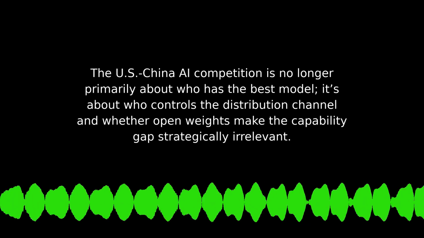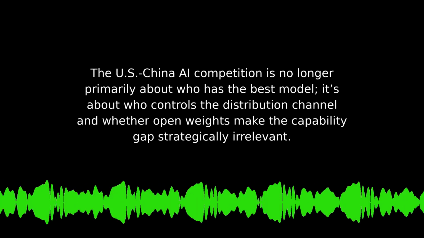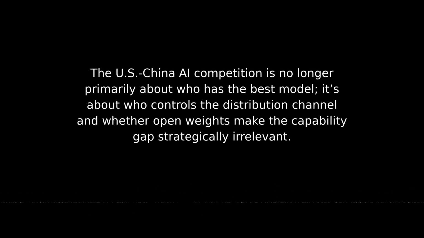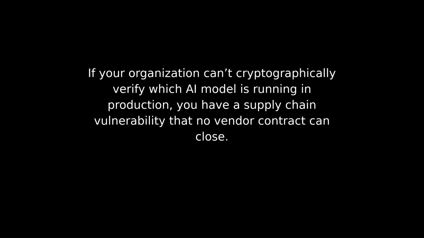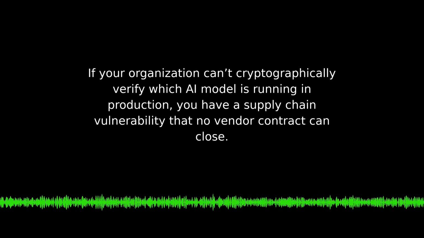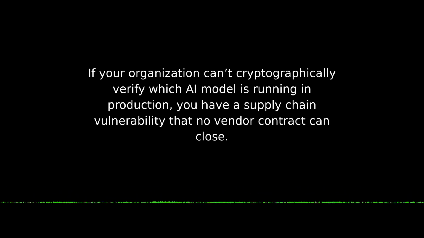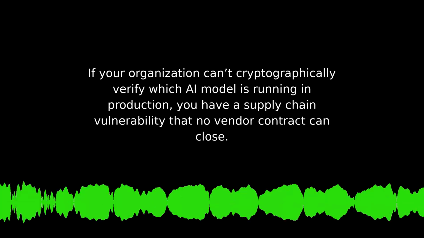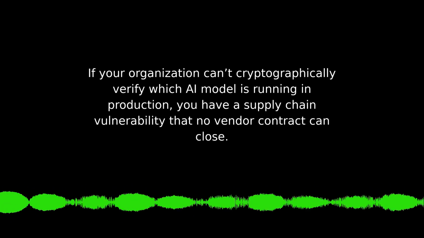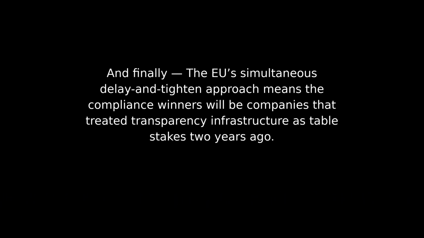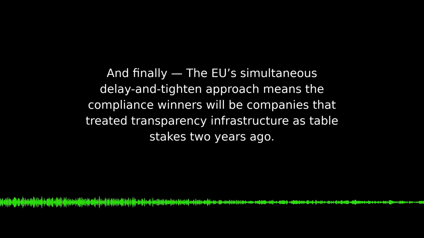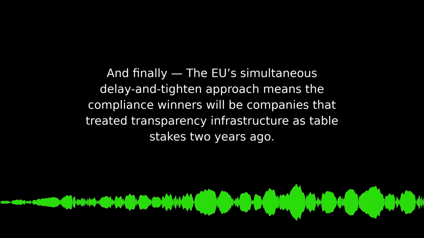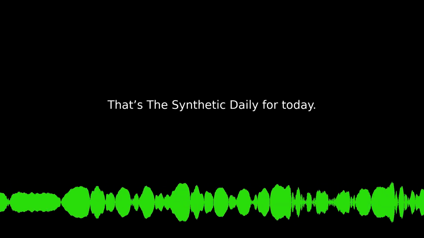Number 2. The US-China AI competition is no longer primarily about who has the best model. It's about who controls the distribution channel and whether open weights make the capability gap strategically irrelevant. Number 3. If your organization can't cryptographically verify which AI model is running in production, you have a supply chain vulnerability that no vendor contract can close. And finally, the EU's simultaneous delay and tighten approach means the compliance winners will be companies that treated transparency infrastructure as table stakes 2 years ago.